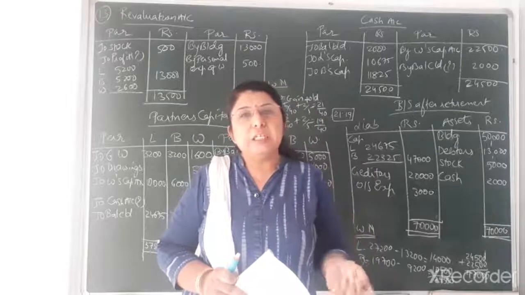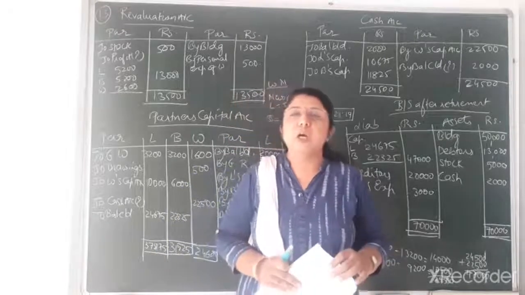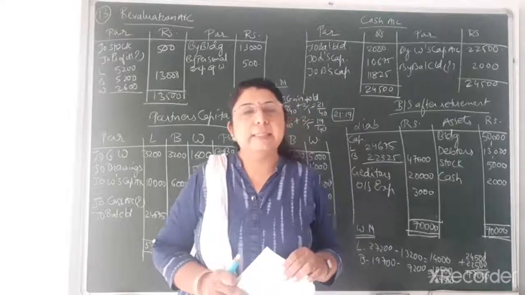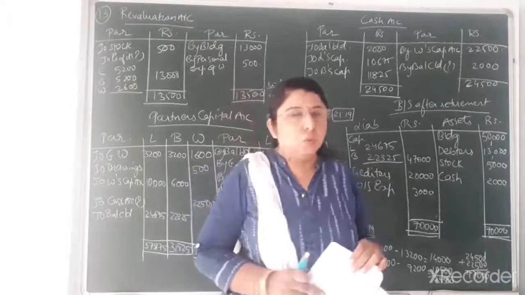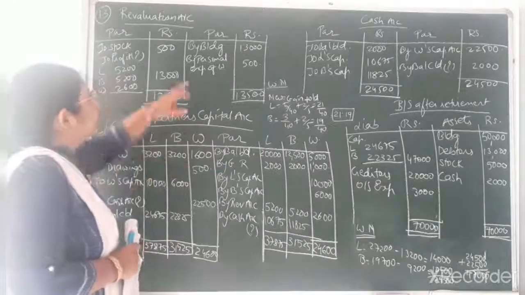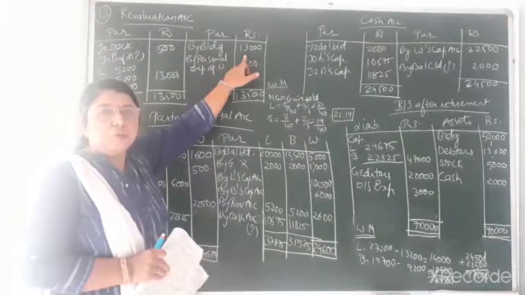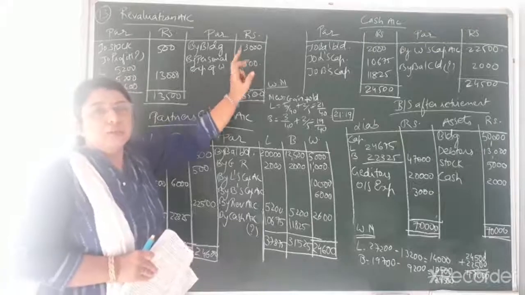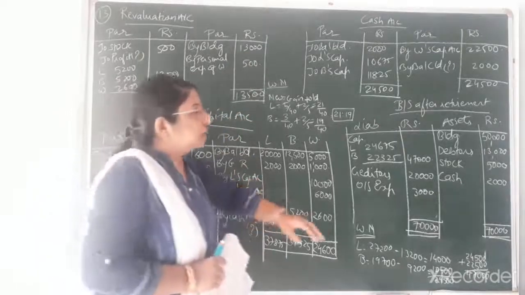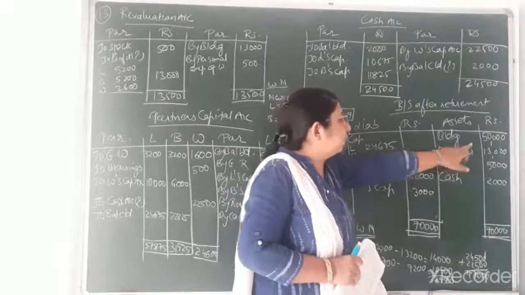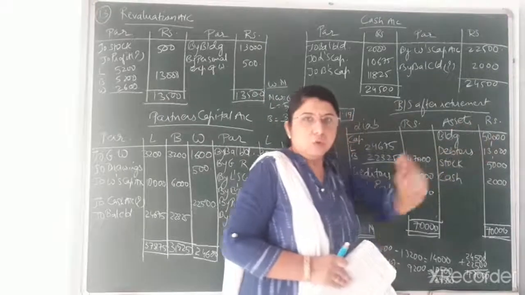So due to increase in the value of asset, profit will occur to the firm, and if profit occurs it will be recorded on the credit side of revaluation account. So you can see on the credit side that first entry I have written by building, that is rupees 13,000. That is this much profit has occurred due to increase in the value of building. And simultaneous second entry, that is on the asset side of balance sheet, new value of building that I have written, that is 50,000. Okay.